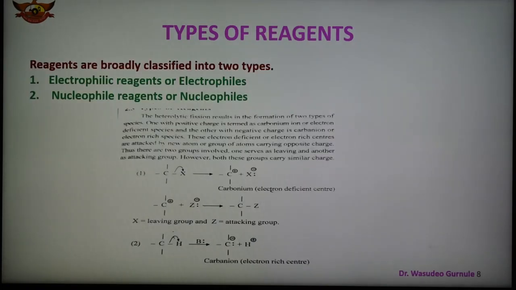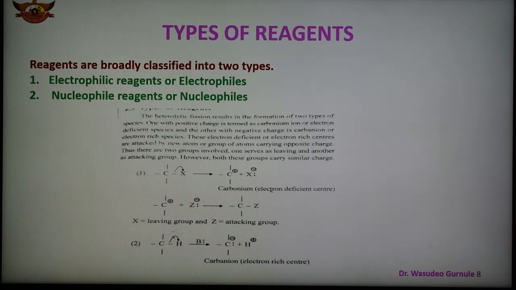Now there are two types of reagent in organic reactions, and reagents are broadly classified into two types: electrophilic reagent or electrophile, and nucleophilic reagent or nucleophile.